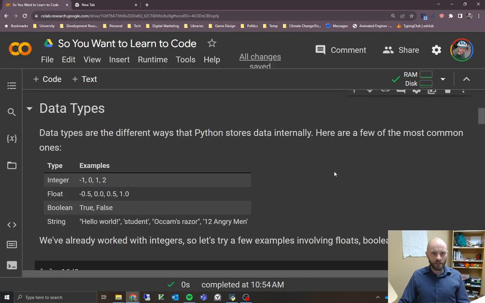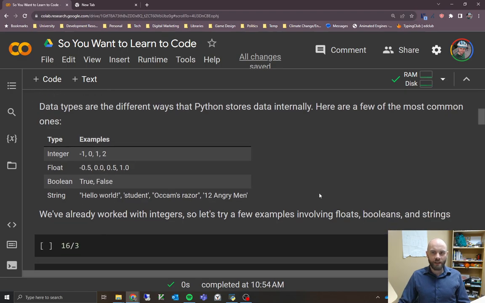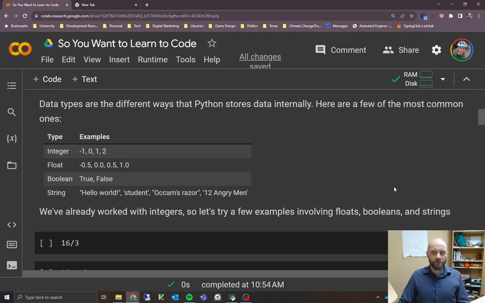Scrolling down further, we're going to talk about data types, which are the ways that Python stores data internally. I'll start with a few examples. Here are the common ones. We have integers, which are numbers that don't have a decimal place. They can be negative or positive, so examples are -1, 0, 1, 2. And we have floating point numbers, which are ones that do have a decimal place, like -0.5, 0.0. Any numbers like that with a decimal place are going to be floating point numbers, negative or positive.